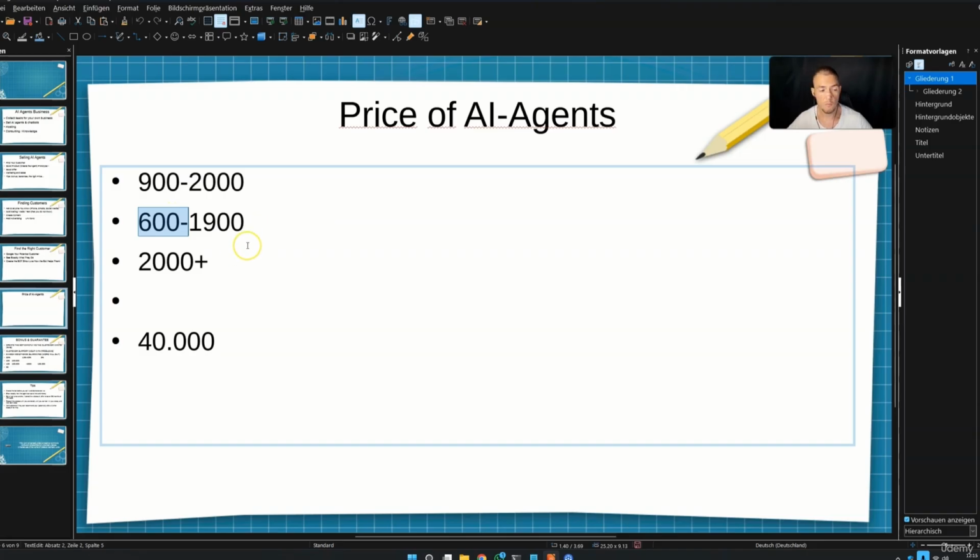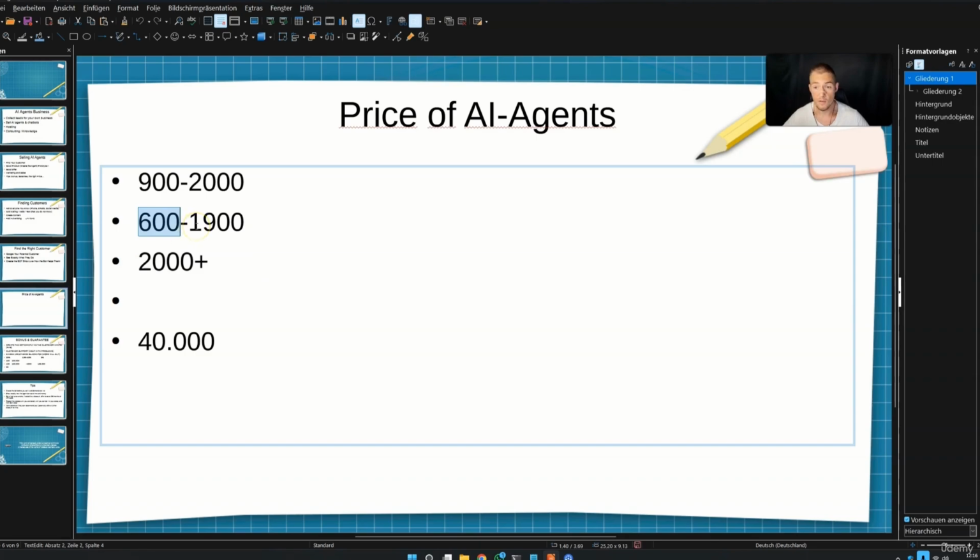If you do this for a long time, and if you know exactly what you are doing, and if you have a lot of clients, if there is more demand than supply, you can go up to 2,000 and even beyond. Like, there is no limit. If you don't have enough time to do your stuff, just go up with your price. But start out with 600, then it depends of course on the niche.